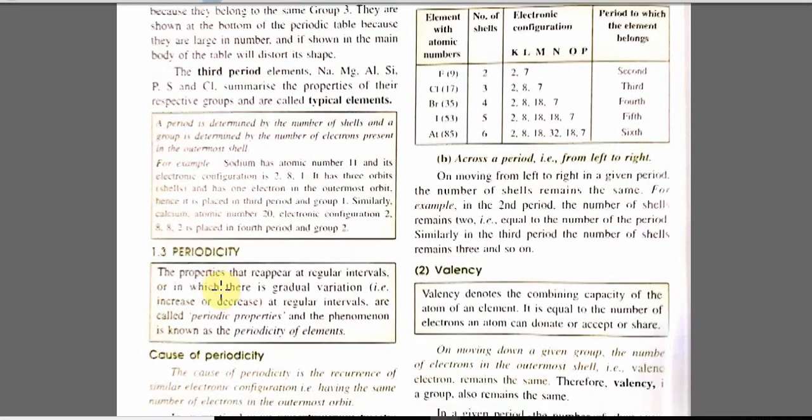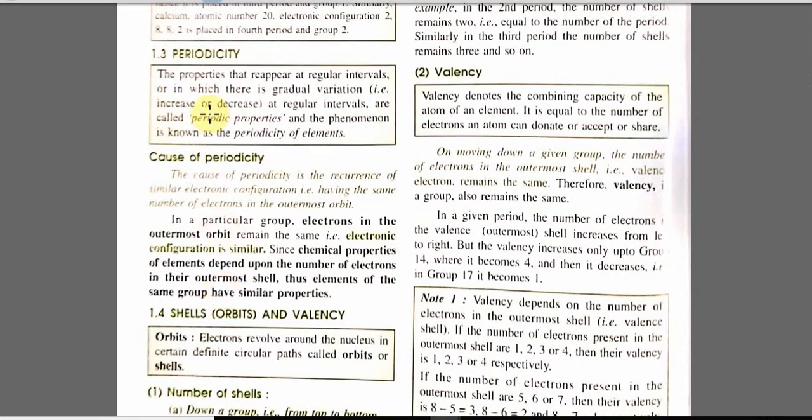Next property or definition is periodicity. The property that reappears at a regular interval or in which there is gradual variation, that is gradual variation means decrease or increase at regular intervals, is called periodic property, and the phenomenon is known as periodicity of elements. And what is the cause of periodicity? Periodicity is caused by the number of electrons and indirectly electronic configuration.